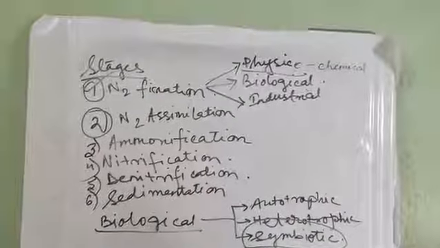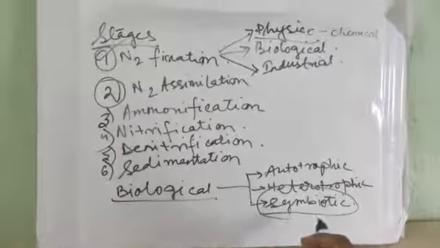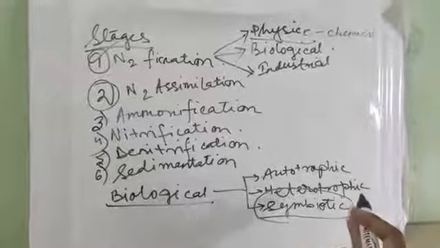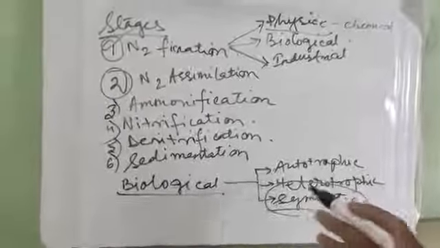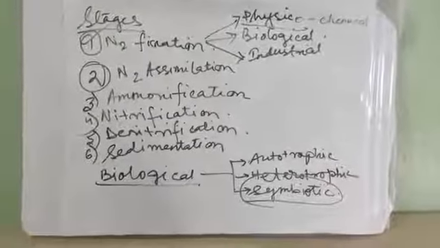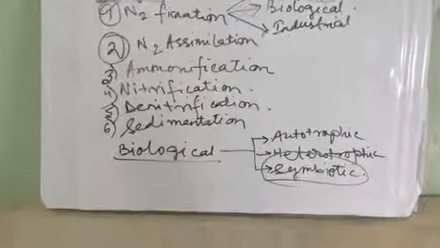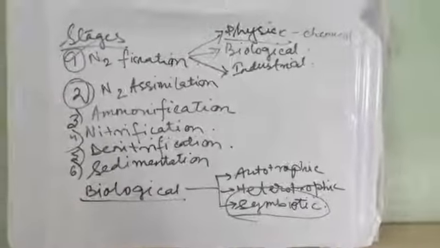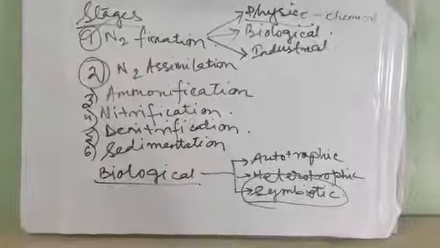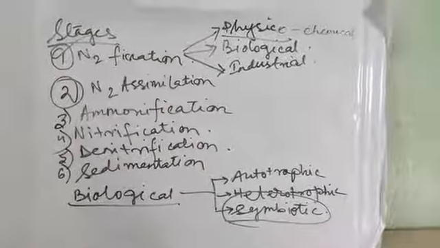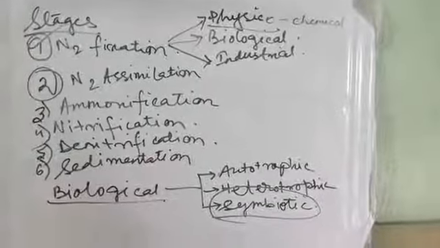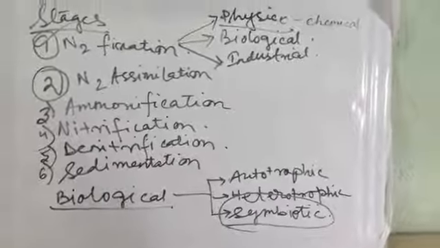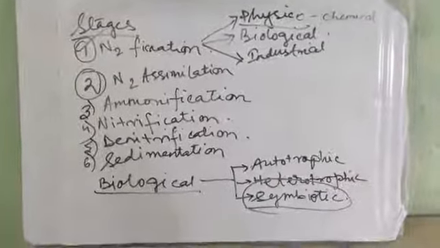So what happens? The leguminous plant gives shelter and food to this symbiotic bacteria, and in return this symbiotic bacteria fixes the atmospheric nitrogen, produces nitrogenous compounds and serves these compounds to the plants for the synthesis of protein. So this is the give and take policy between the leguminous plants and the symbiotic bacteria. This process of give and take is termed as symbiosis. Examples are Rhizobium. Okay, these are certain examples of symbiotic bacteria.